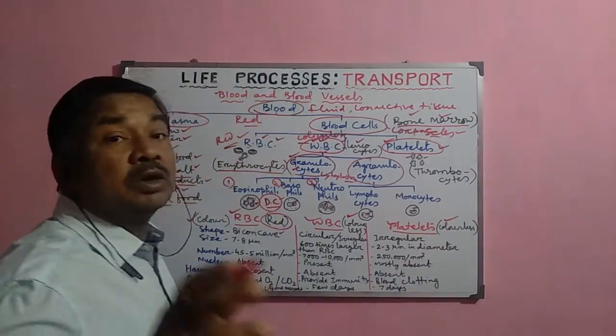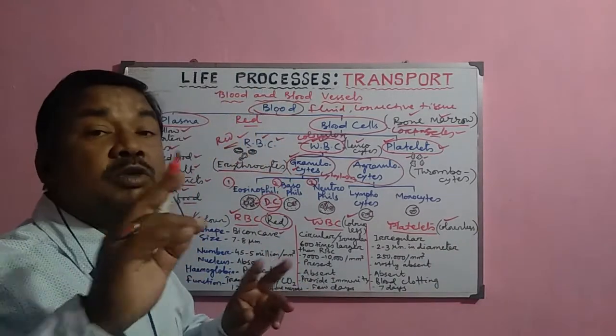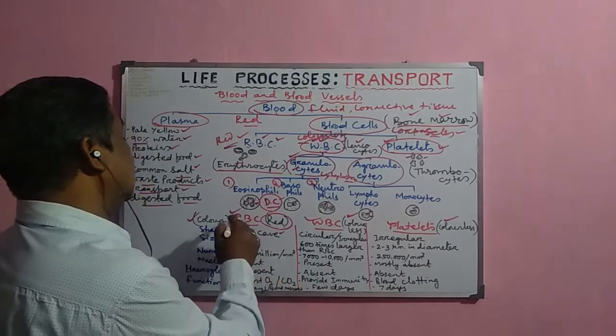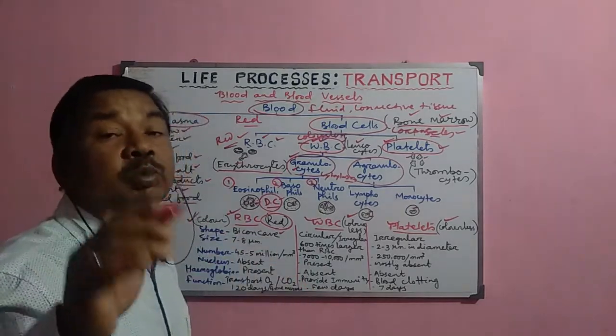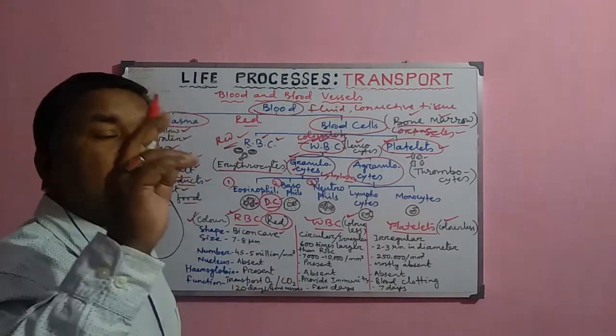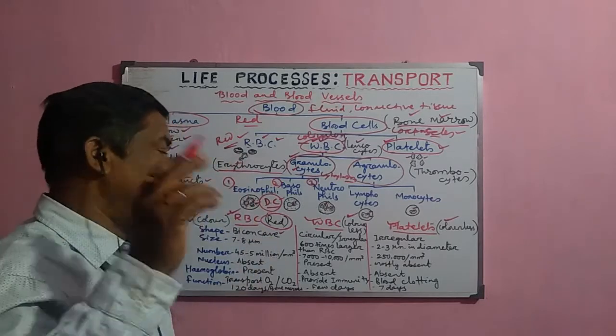Their cytoplasm does not contain the hemoglobin. That is why they are colorless. Whereas the RBC contains the hemoglobin pigment. That is why it is red in color and it transports the oxygen molecule.